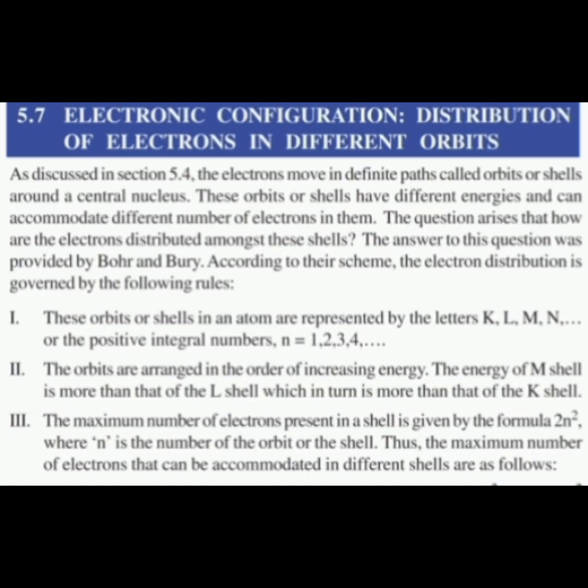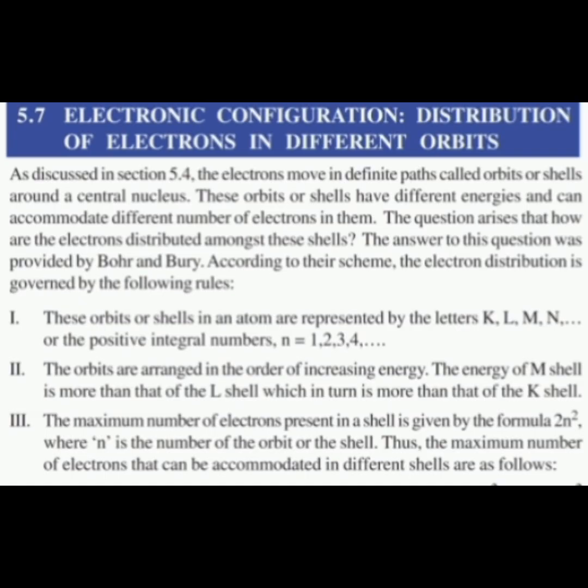This is the format of the energy distribution inside the atom, that is, in the orbits. The maximum number of electrons present in a shell is given by the formula 2n squared, where n is the number of the orbit.